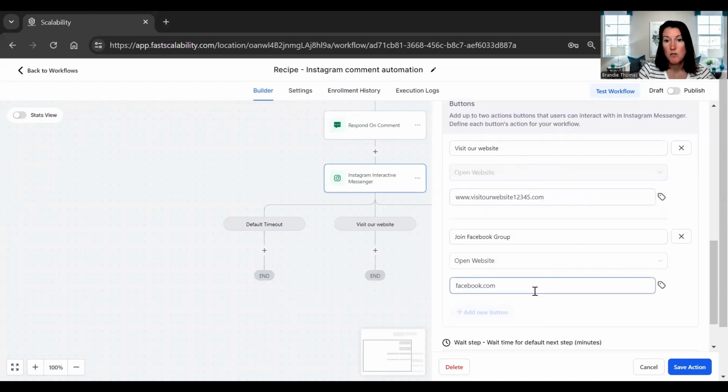So this is where you need to be really clear on what you want the next step to be. So do you want them to join a Facebook group? Do you want them to go to a website? Do you need to send them to a shopping cart to purchase something? What does that look like?